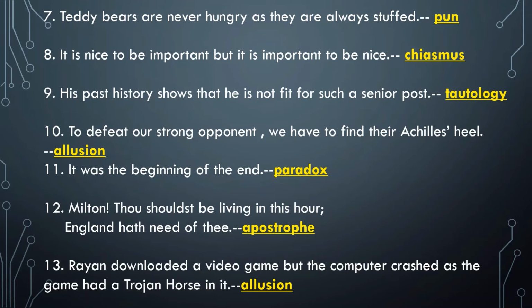It was the beginning of the end. So, this is an example of paradox. The words beginning and end are contradictory to each other, but if you observe it closely, you will find the meaning becomes very clear. This self-contradictory sentence means a point from where things start going downhill, or in other words, a crisis or disaster starts. Though the words are contradictory, the sentence has a deeper meaning.